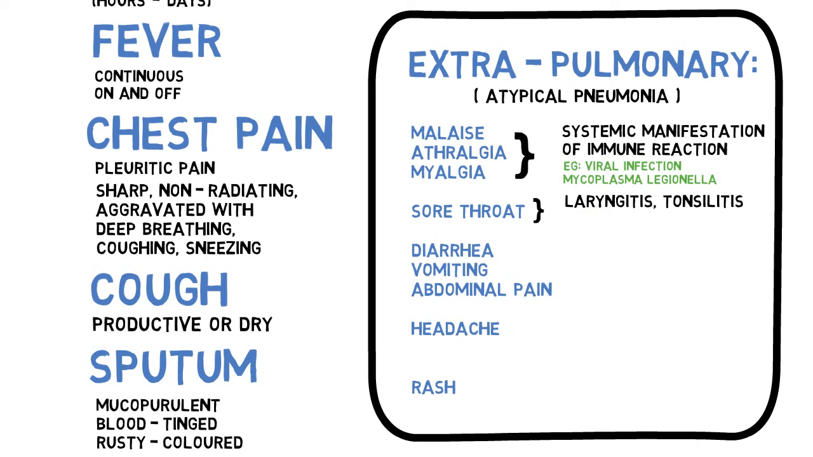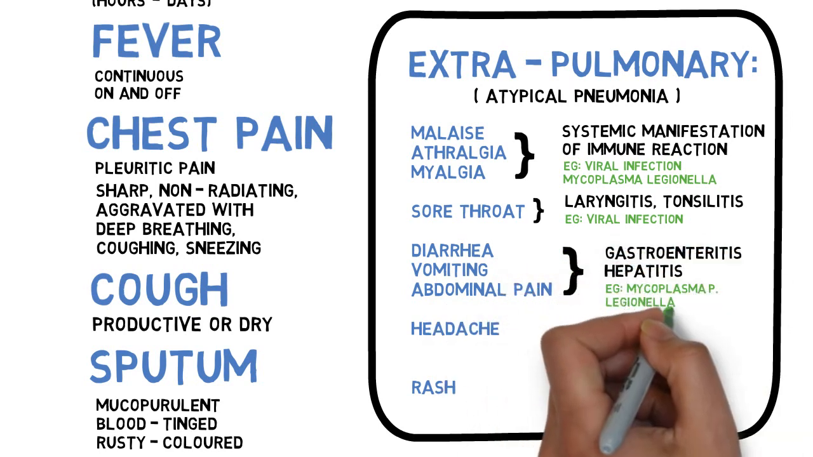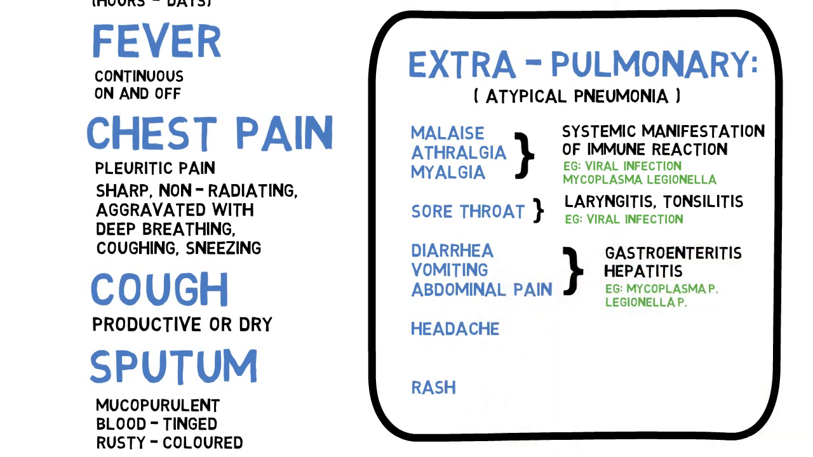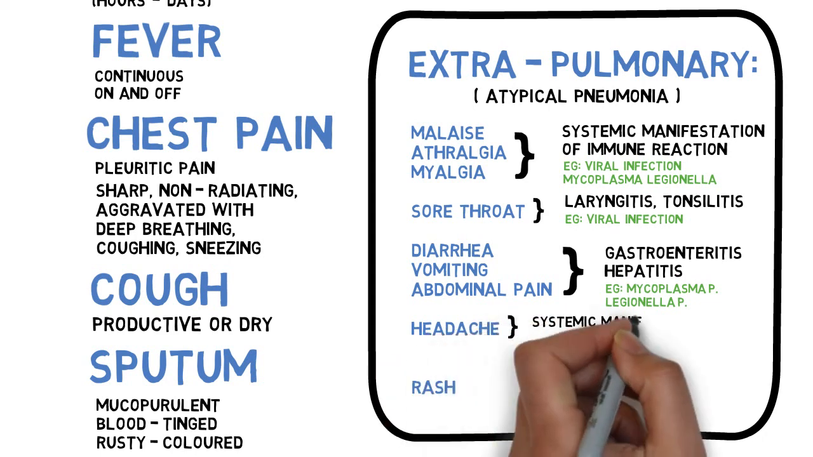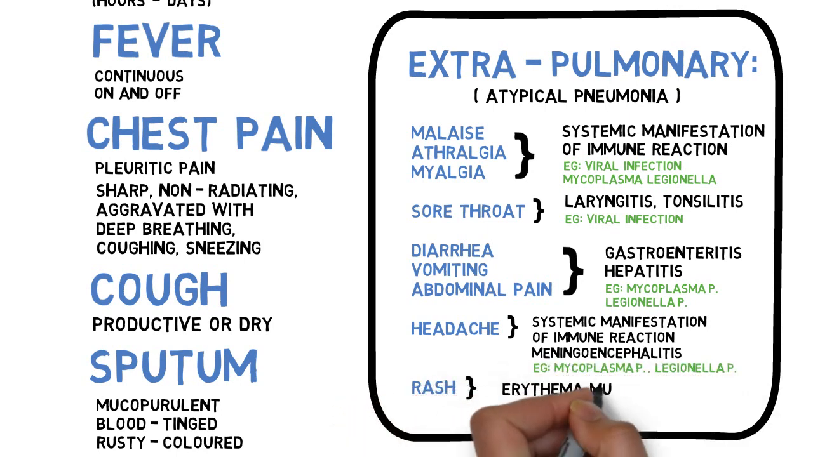Sore throat, either laryngitis or tonsillitis, is common in viral infection because the pathogens are common agents of URTI. Diarrhea, vomiting, and abdominal pains, which may be due to gastroenteritis or hepatitis, are also seen in mycoplasma and legionella. Headache can partly be due to systemic immune response or meningoencephalitis due to similar organisms, and erythema multiforme in infection by mycoplasma.